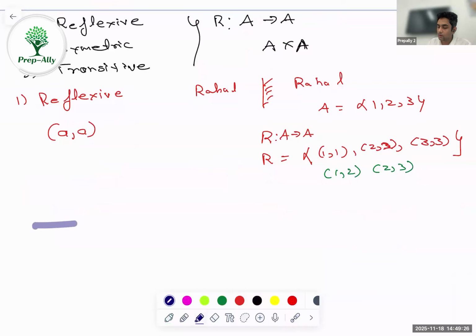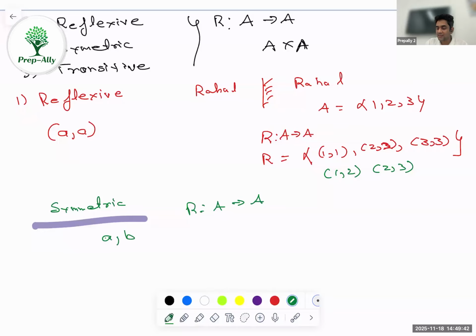Coming to symmetric. As the name suggests, we are talking about a kind of symmetry. A symmetric relation is very simple. Again, it's defined from the same set to the same set, which means our domain and codomain have to be the same. In that case, if I have A comma B in my relation, then I should have B comma A. That means I should have symmetry.